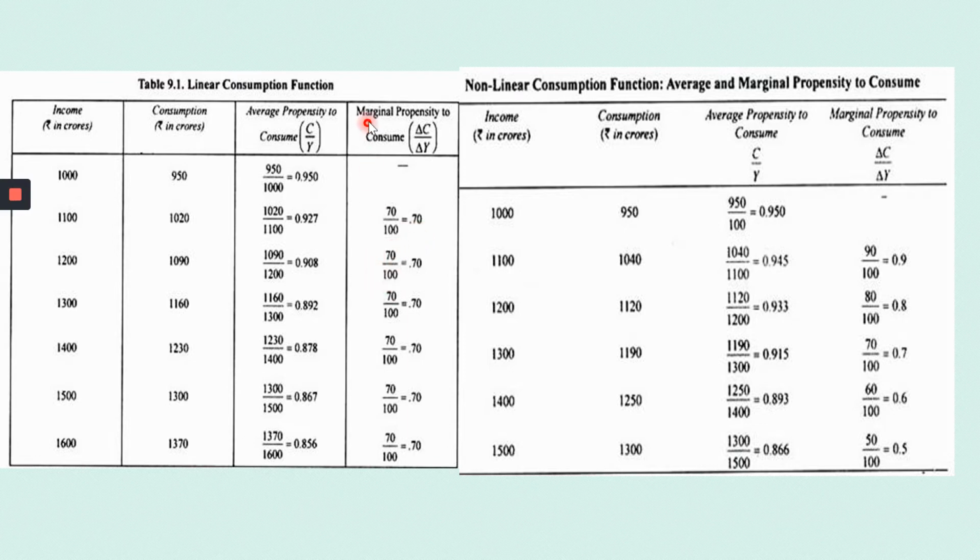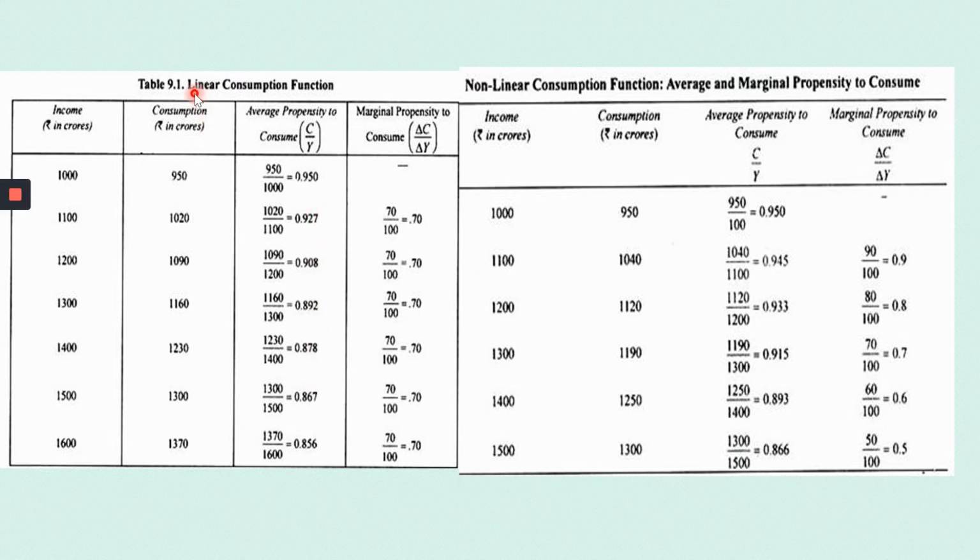Similarly, the next line, marginal propensity to consume. How do you calculate? Delta C by delta Y. Now see the difference between these two, 1,090 and 1,020, 70. Similarly, 1,200 minus 1,100, 100. So change is equal to 70 by 100 is equal to 0.70. So when you calculate here, you notice that the marginal propensity to consume is the same, 0.70, 0.70, 0.70, 0.70. So the marginal propensity is constant and the average propensity to consume varies.